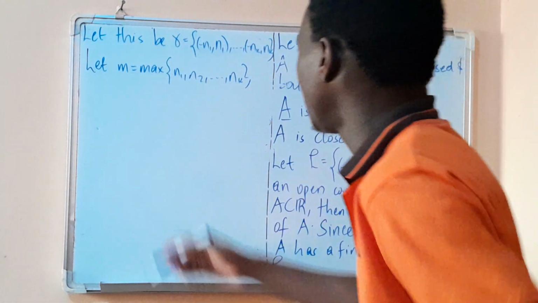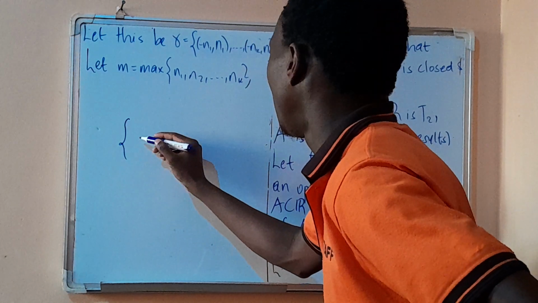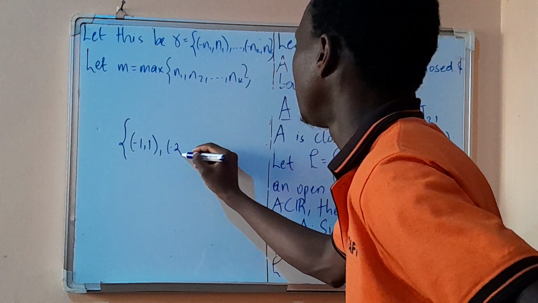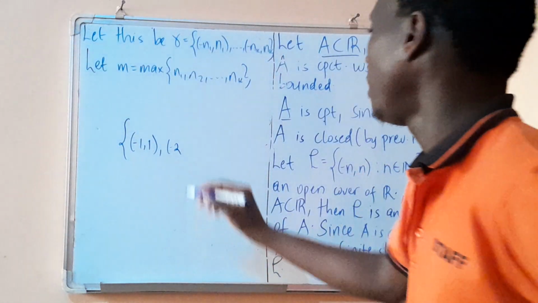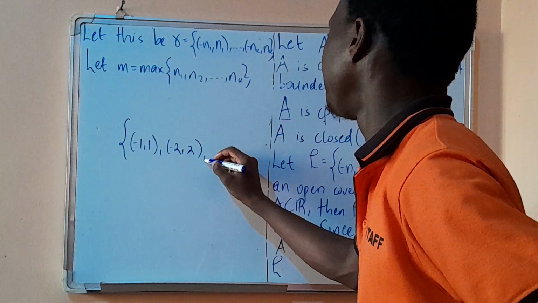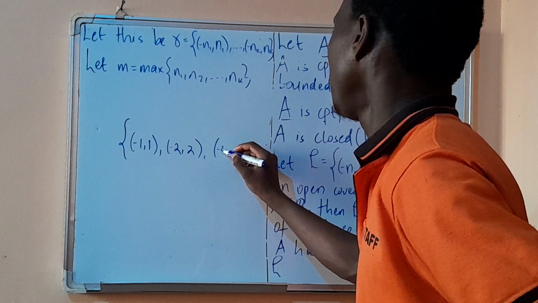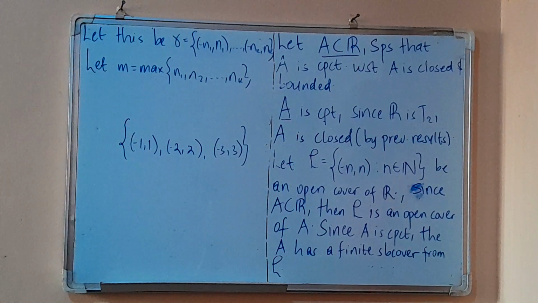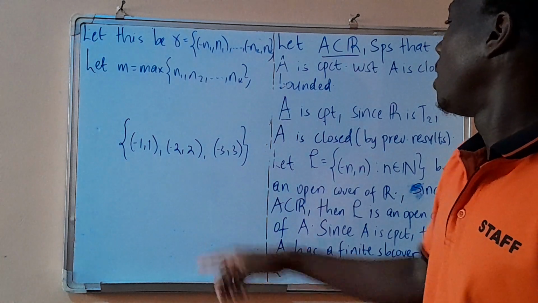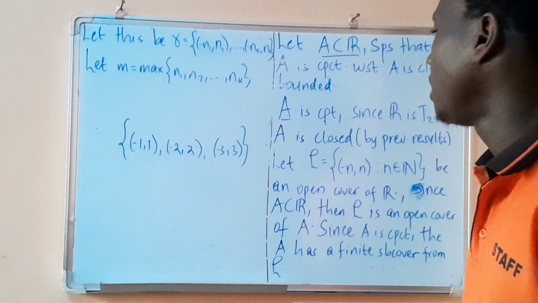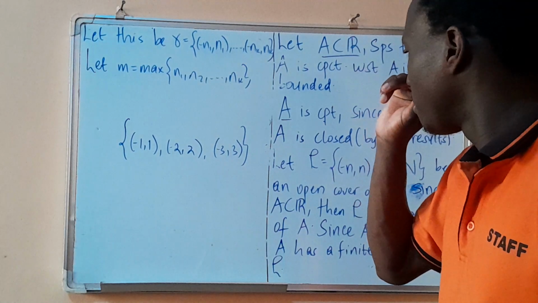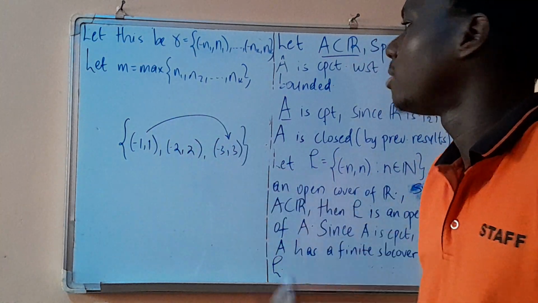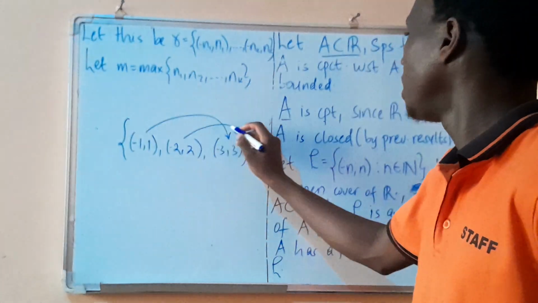I think I demonstrated this in the previous videos. We had something of this sort, negative 2. We are taking n as a natural number, so we have a finite subcover of that form. You realize that this set is contained in here, and also this set is contained in here.